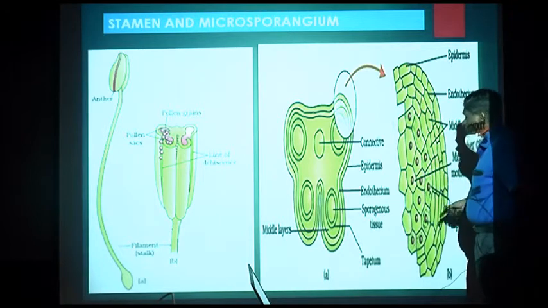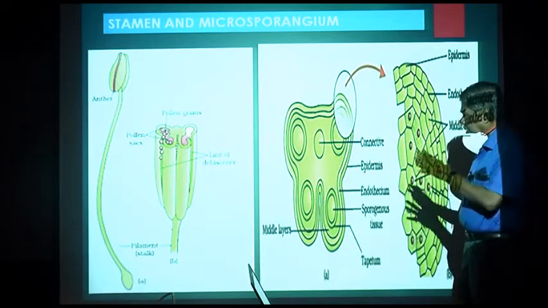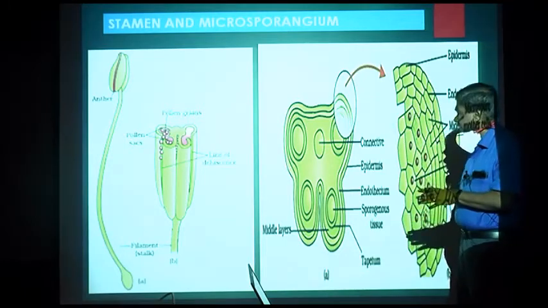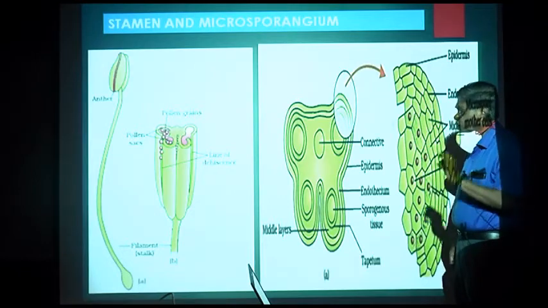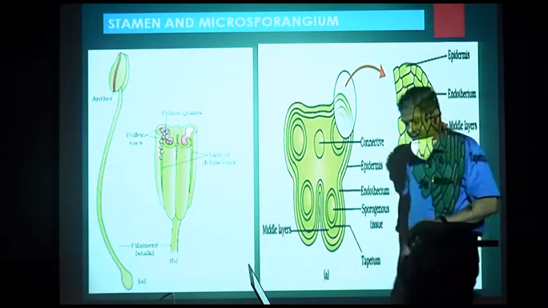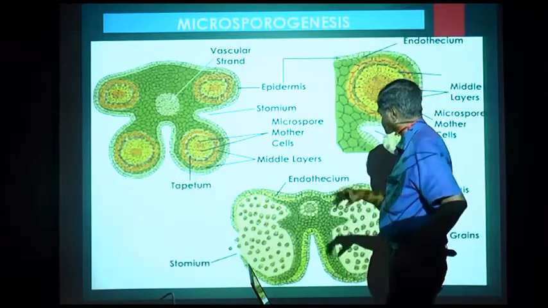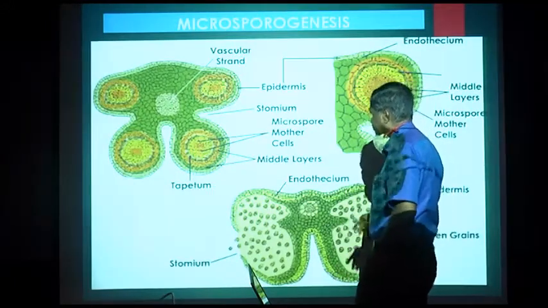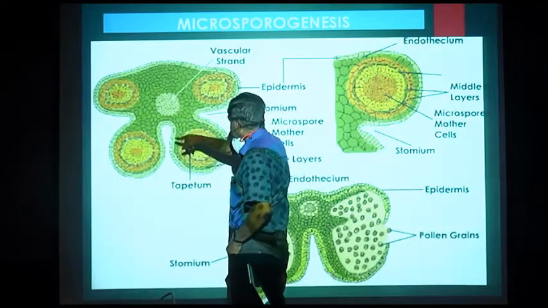Microspore mother cell, diploid, part of anther. Now up to this, still there is no reduction division or meiosis which has taken place. Now again the same thing shown in a different way. Now here this is the section of the